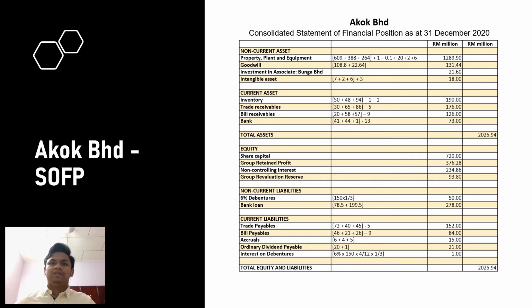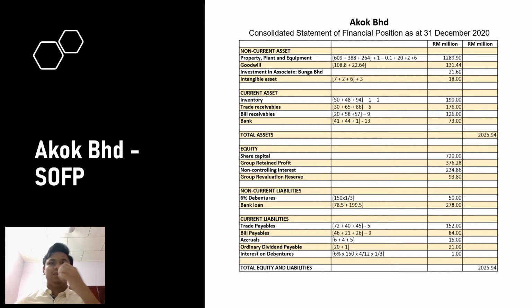We go to the current asset, which is inventory. 50 million plus 48 million plus 94 million taken from SOFP, minus 1 million and minus another 1 million. 1 million is unrealized profit from sale credit MAS Berhad to AKBAR Berhad, and another 1 million is unrealized profit from sale AKBAR Berhad to Tanjung. So the amount of inventory is 190 million.